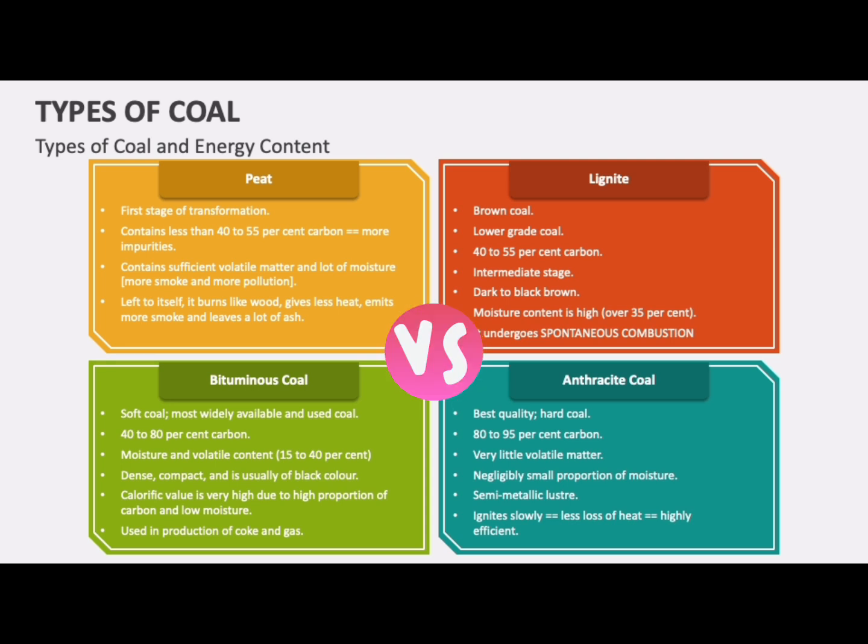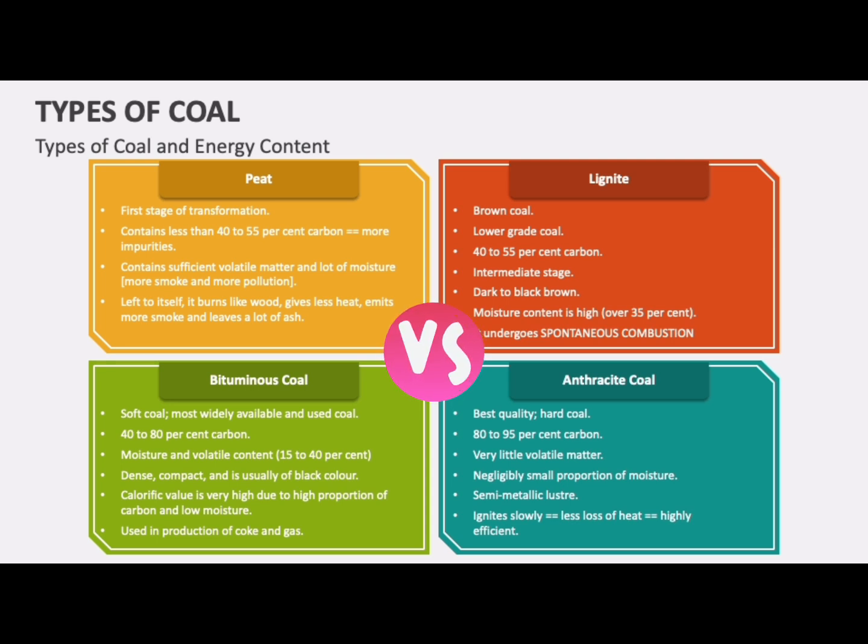Now let's talk about lignite. It is a brown coal which is also a lower grade coal. It contains 40 to 55% carbon and it is dark to black brown in color. We can say that as more and more soil is deposited and temperature and pressure rise, peat gets converted to lignite. It also produces less heat energy, so it is also less effective.